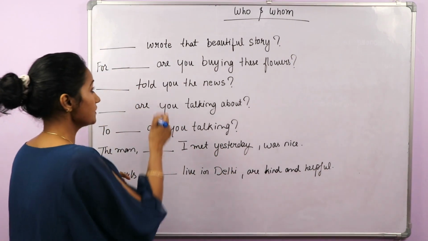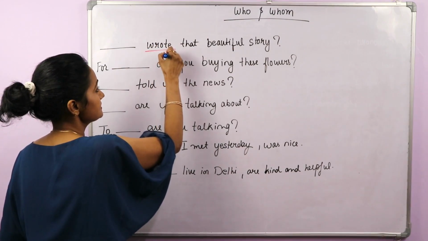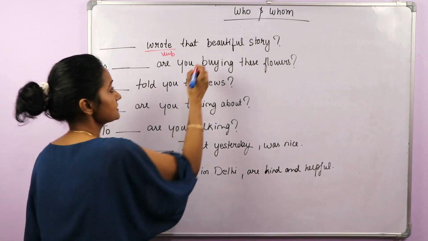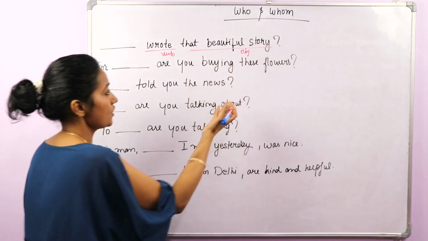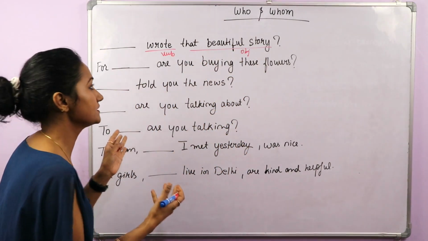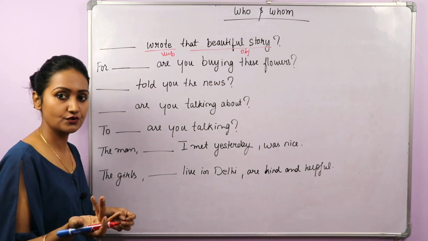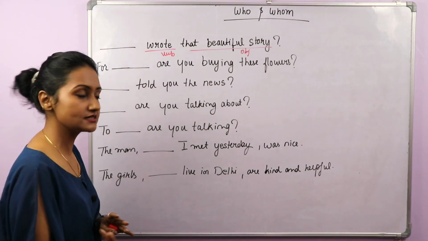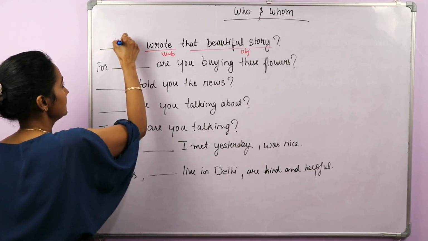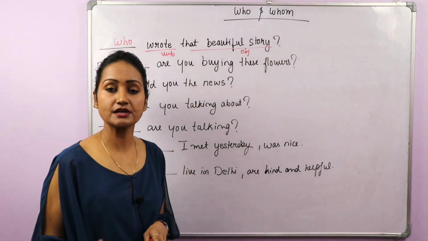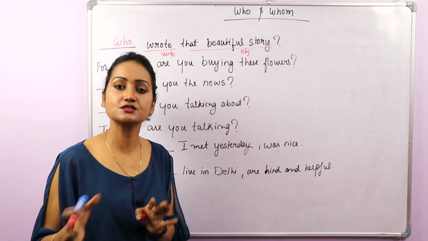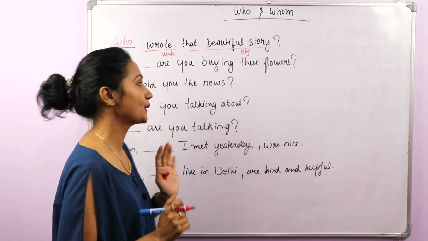So this is the verb, and this is the object. We have a verb, we have an object. So what will come here? What are we looking for? We are looking for a subject, and we will use who. Okay, who wrote that beautiful story? We want to know about the subject, so that's why we will use who.